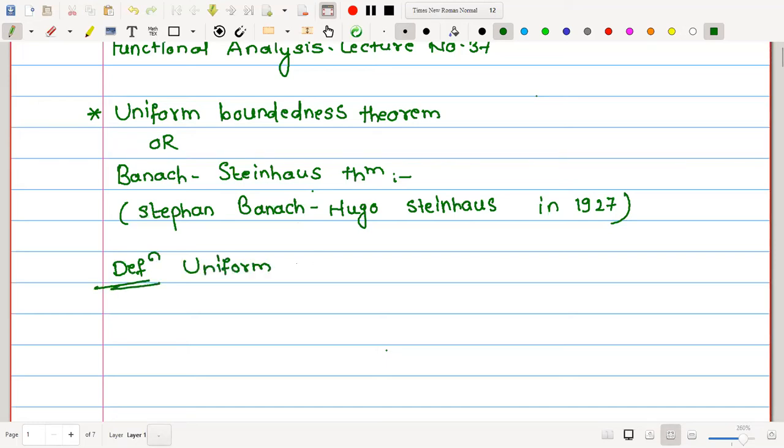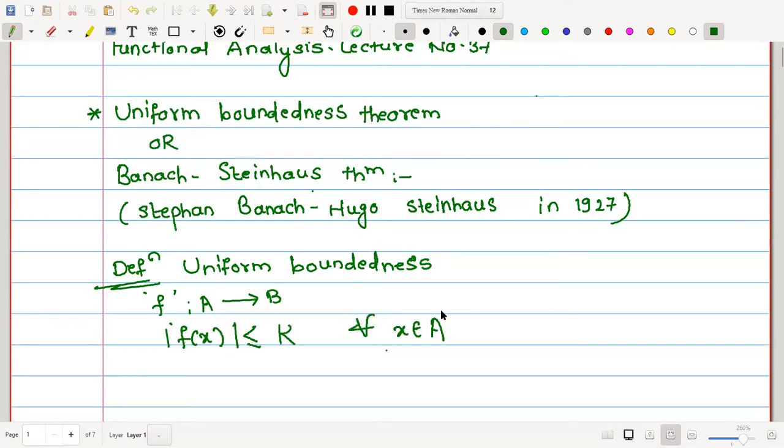Uniform boundedness. We know a function is said to be bounded if, suppose I am writing a function f from A to B, then we say that it is bounded if mod of f of x is less than or equal to some constant for all x in the domain A. Here, this is called a bounded function. This is the concept of a bounded function.